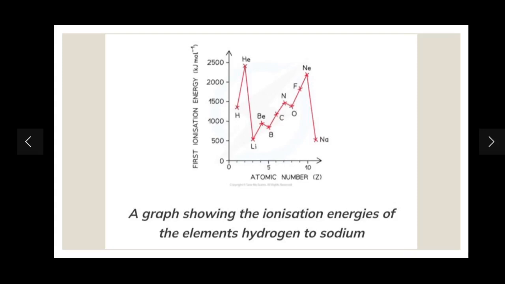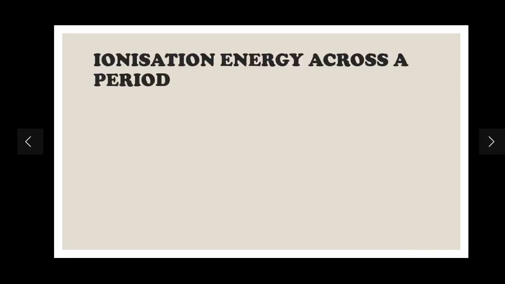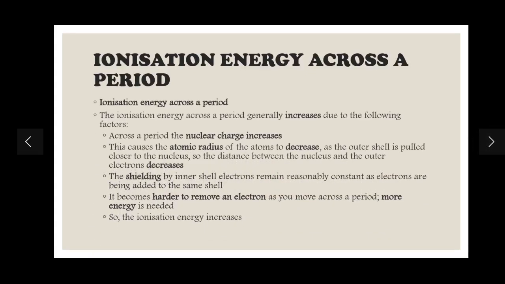All right, so let's see to that. Now, ionization energy across a period. It is increasing across a period. So ionization energy across a period generally increases due to the following factors. Across a period, the nuclear charge increases. Nuclear charge is the number of protons. The number of protons is increasing, so the nuclear charge is increasing. We know that as we go across the period, the number of shells remains the same. This means that the shielding effect is constant.